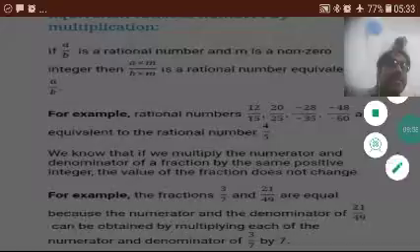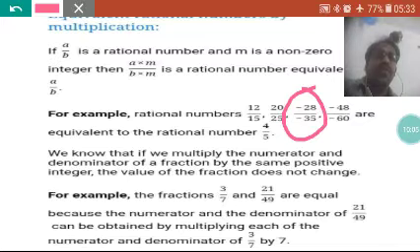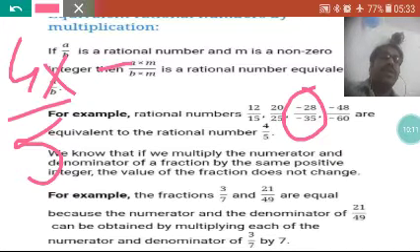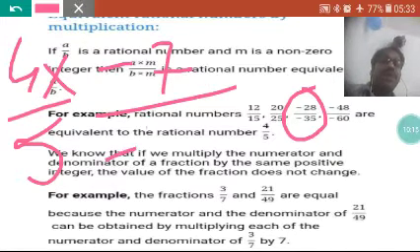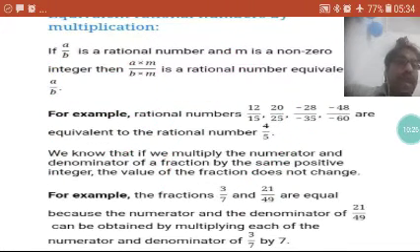Now I will take the second, 28 and 35. So 4 by 5 is given. Then 4 7s are 28, but minus, so minus 7. Obviously then downside also I'll multiply with minus 7. So what is the result? Result is the same, no? Minus 28 by 35. So this is how we find the equivalent rational numbers, by multiplying.